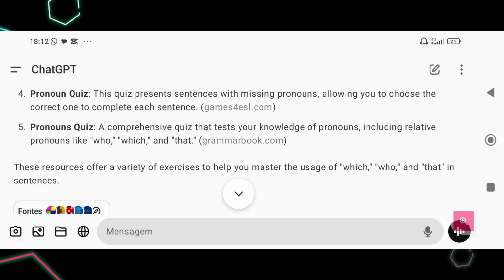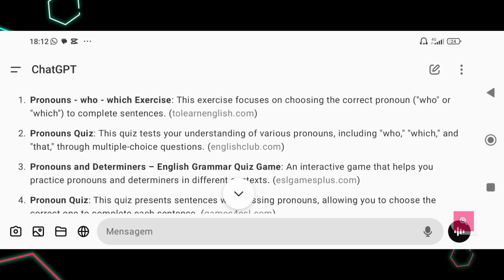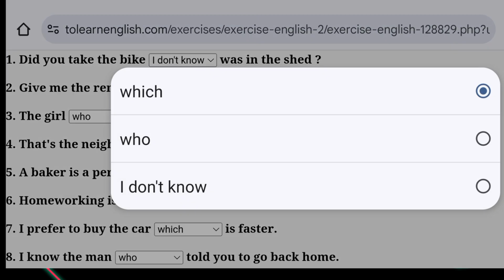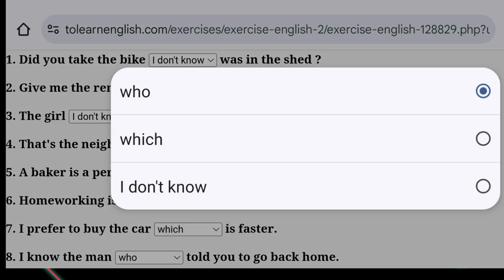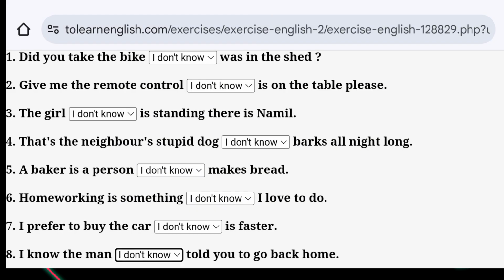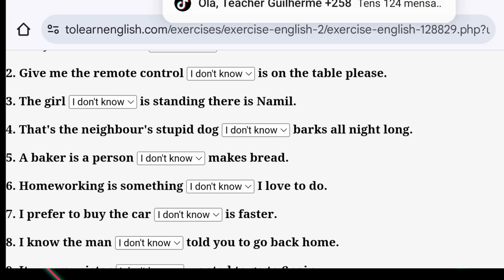Okay, these are links from ChatGPT to practice the pronouns we've been learning. Let me open the first one. Right, so we need to choose. We have three options: which, who, or I don't know. Let me just put I don't know. All right, let's get started.